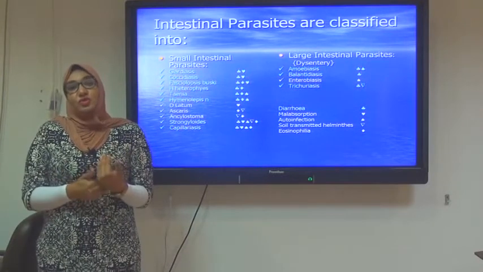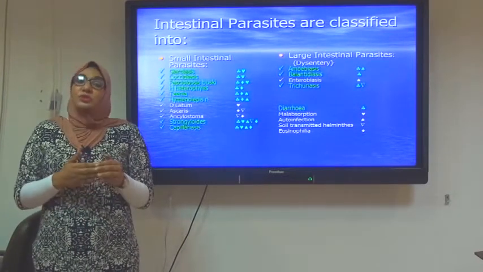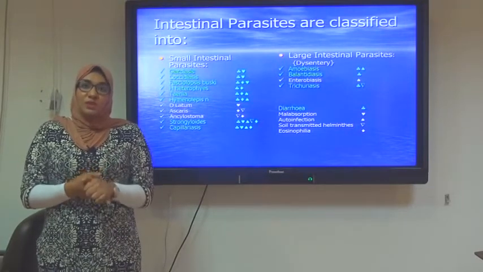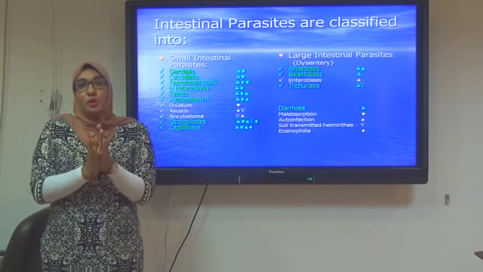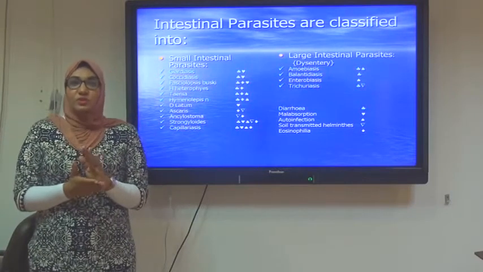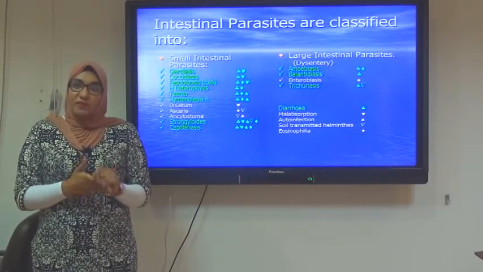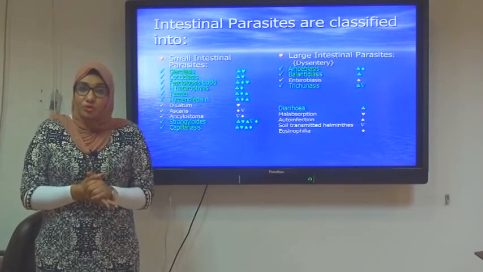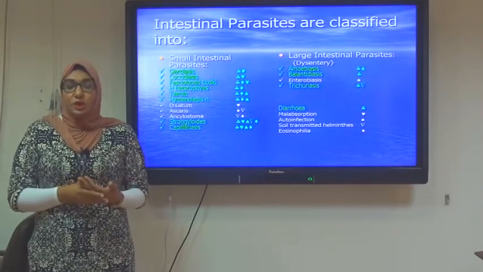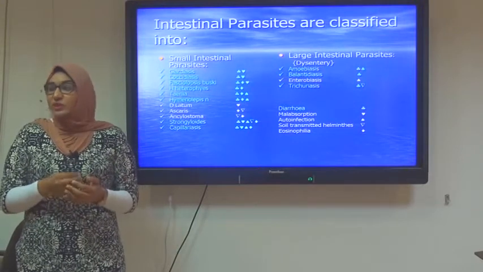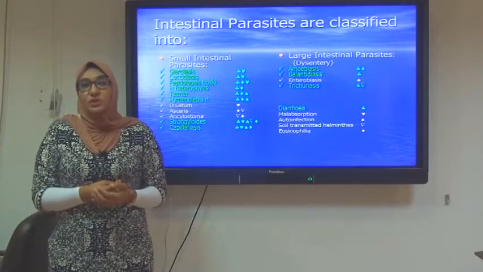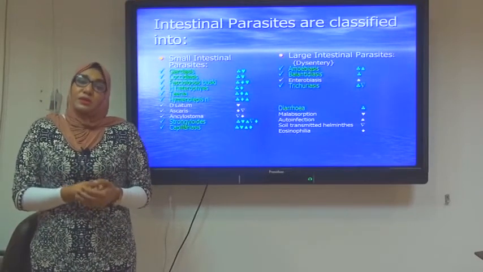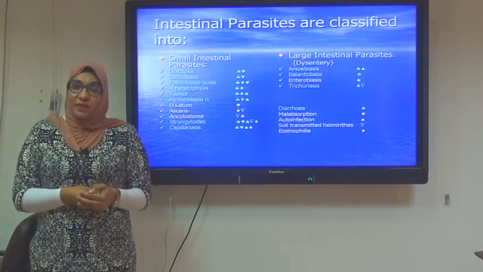Eosinophilia is the reaction of the body to tissue invasion by a parasite. So if the life cycle of this parasite is confined to the small intestine, it will never cause eosinophilia. Only if the life cycle of this parasite involves invasion of the host tissue will it elicit eosinophilia. So I should know which type of intestinal parasite in particular causes eosinophilia, as it may be the clue in the problem I have to solve. This is very important.